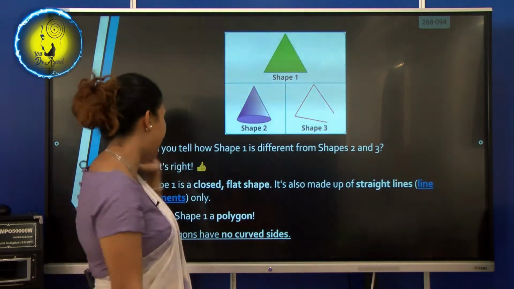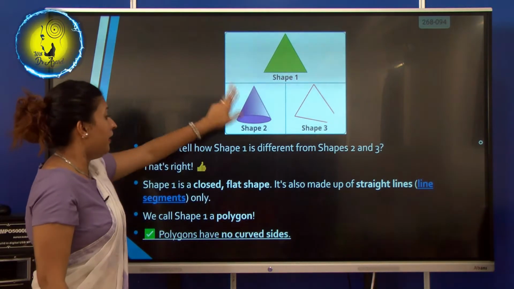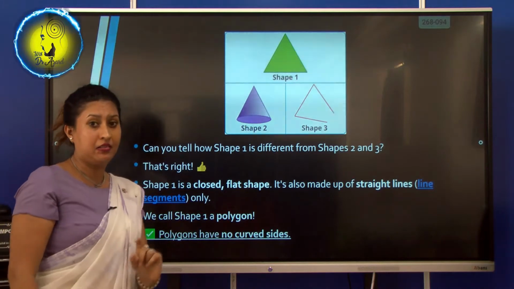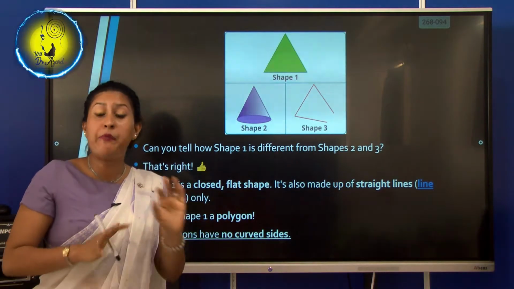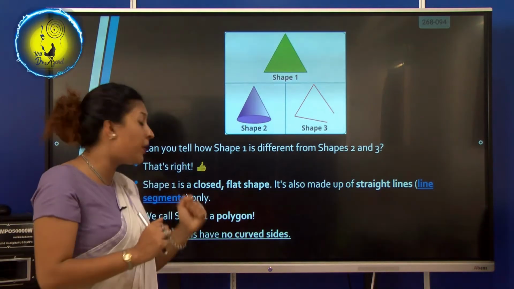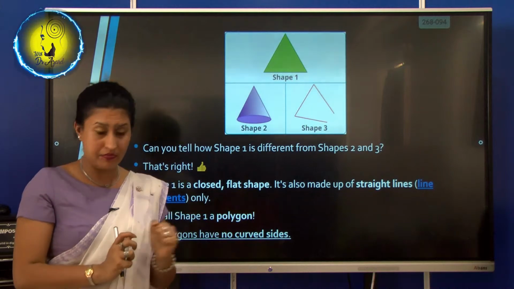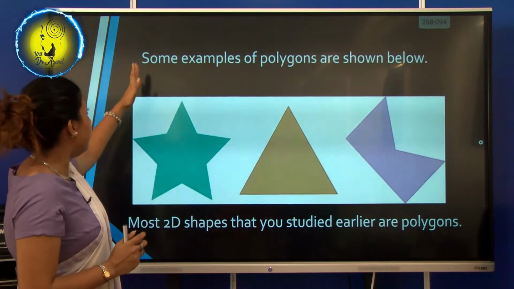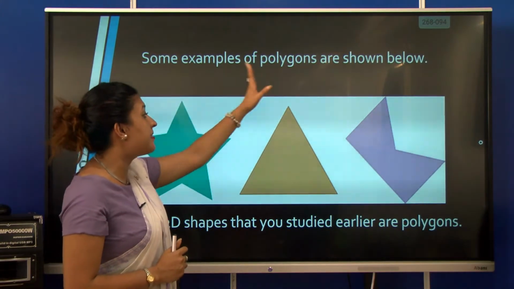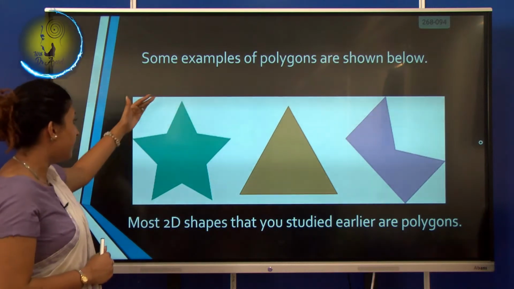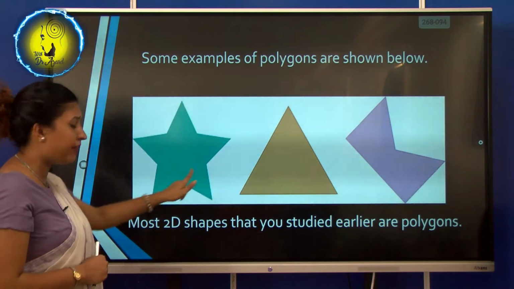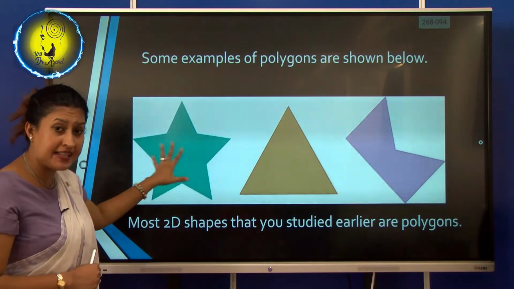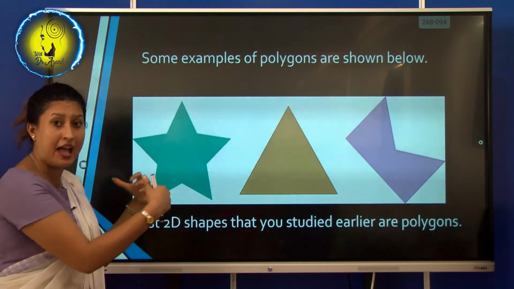So one characteristic: polygons don't have curved lines. They don't have curved sides. Some examples of polygons are shown below. This is a polygon because it is flat on a paper, has straight sides, and it is closed. They are closed figures.